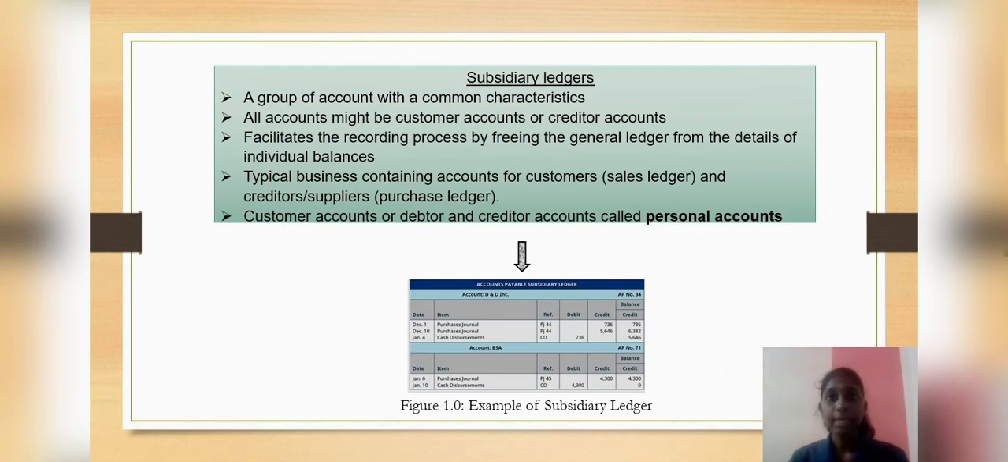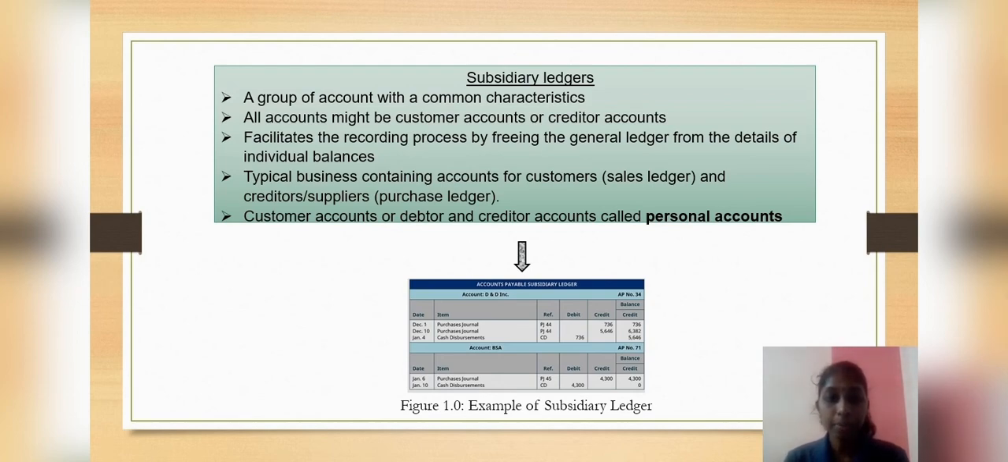A subsidiary ledger is a group of accounts with common characteristics. For example, all accounts might be customer accounts or creditor accounts. The subsidiary ledgers facilitate the recording process by freeing the general ledger from the details of individual balances. Thus, in addition to the general ledger, a typical business has subsidiary ledgers containing accounts for customers, which are called sales ledgers, while for creditors or suppliers they are purchase ledgers.